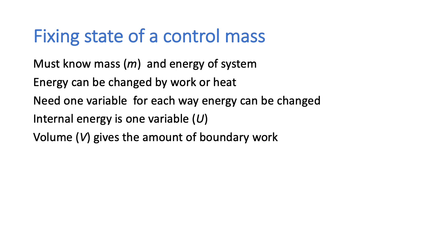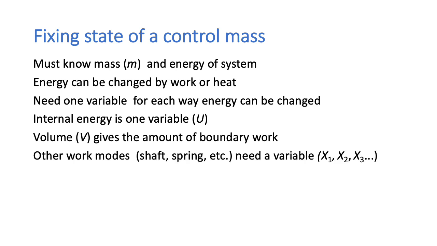If it's a simple compressible system in which the volume can change, then we must know the volume to give the amount of boundary work that has been done. If there are other work modes which are possible, for example, shaft or spring work, then we need one variable, which we're going to be denoting by X, for each one of these work modes.